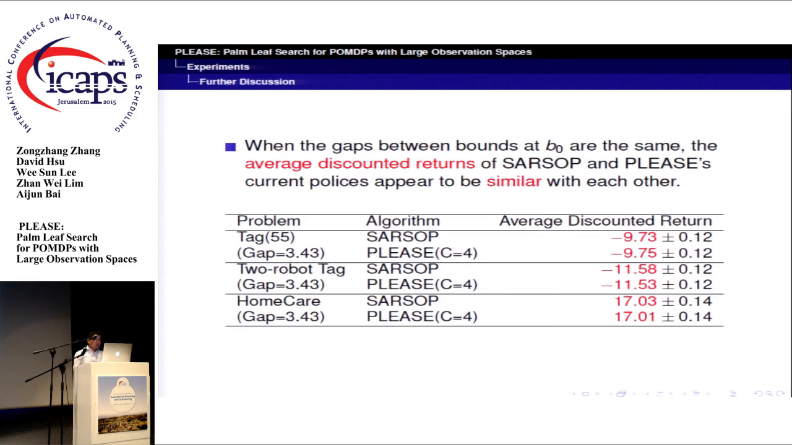When the gaps between bounds at the initial belief are the same, the average discounted returns of the current policies of SARSOP and PLACE appear to be similar with each other, as shown in the table. This implies that relatively fewer vectors as lower bound in PLACE do not sacrifice its policy quality.